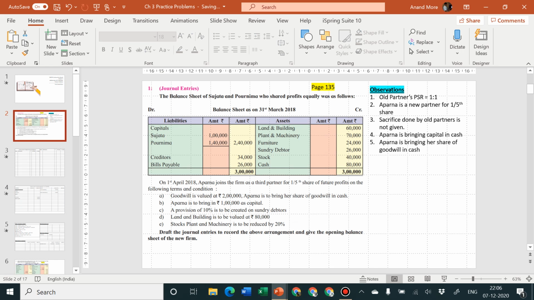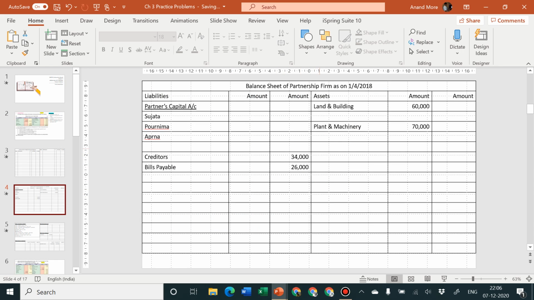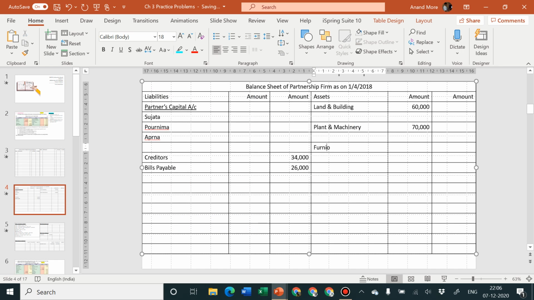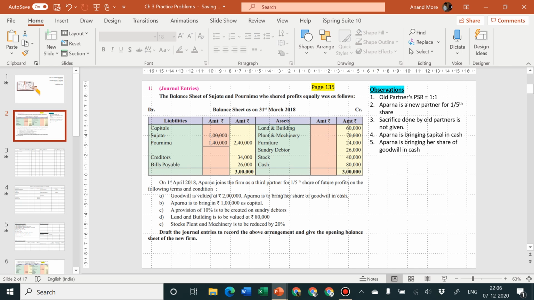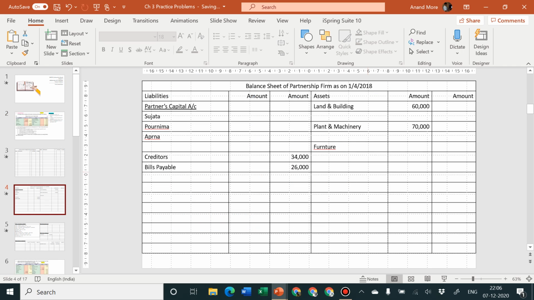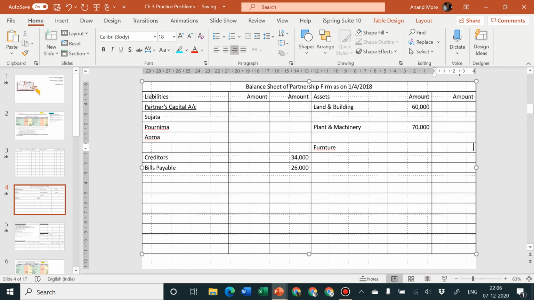Next is furniture, 24,000. There is no adjustment, so we can write furniture directly in the outer column. One line I have left blank for the purpose of adjustment of plant and machinery. I forgot the amount. Let me check. 24,000, directly in the outer column. It seems that while typing I have made some mistake in the spelling of furniture. F-U-R-N-I-T-U-R-E. Yes, okay. Thank you Microsoft, you have helped me to correct the spelling mistakes.